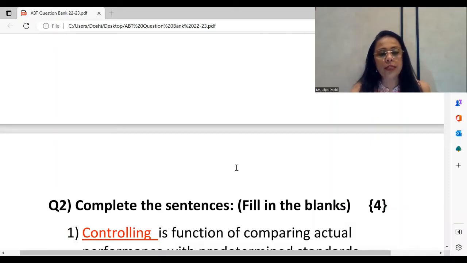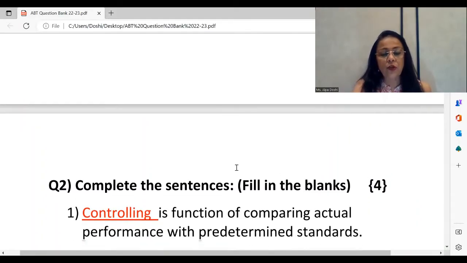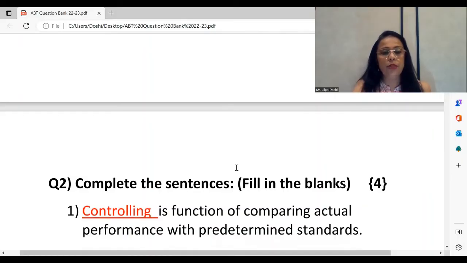Moving ahead, we now go to the next question, and that is complete the sentences. As we know, this is nothing but fill in the blanks. 4 marks are going to be awarded for this, and under these 4 marks, you have no choice. All 4 have to be attempted. We have tried to include the most popular ones. These objectives, dear students, are going to be extremely important for you even when you are doing your final exam preparations. So the first one, dash is the function of comparing actual performance with predetermined standards.